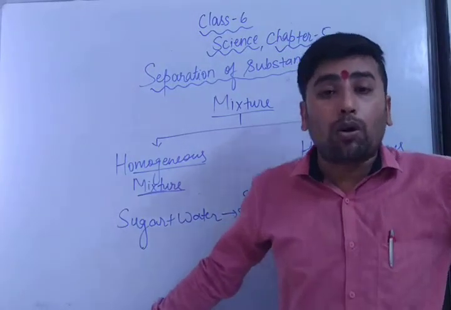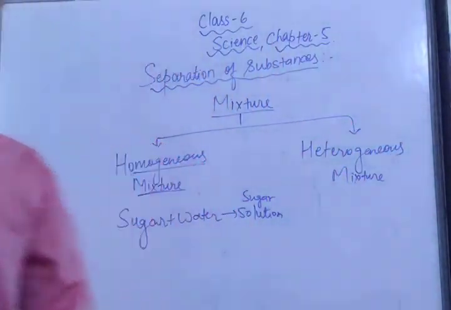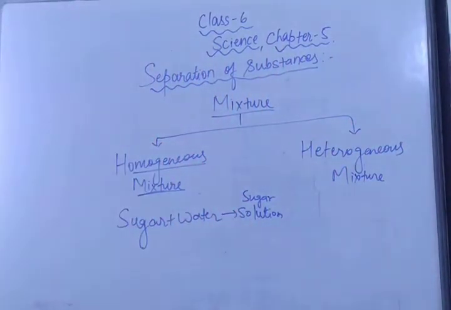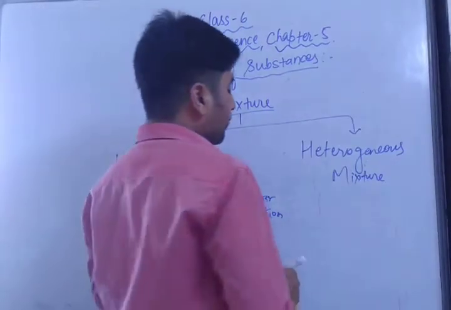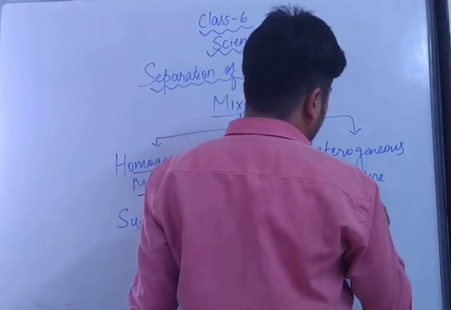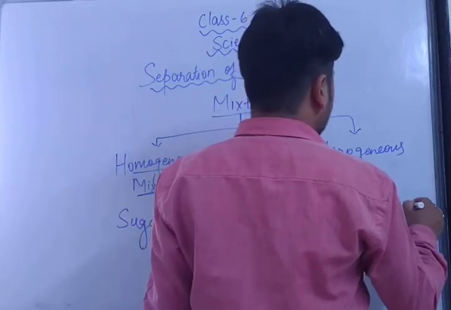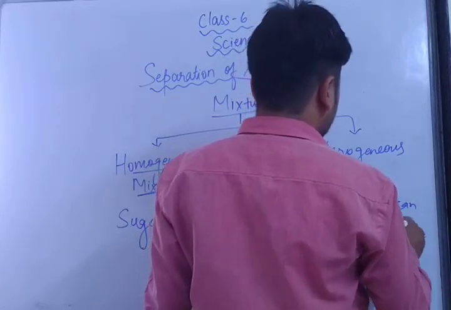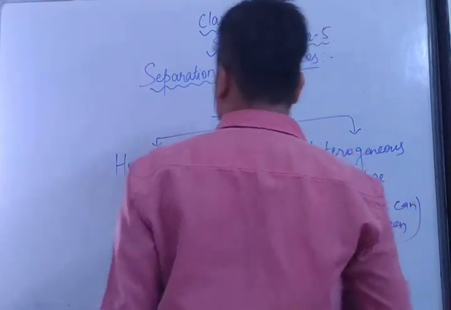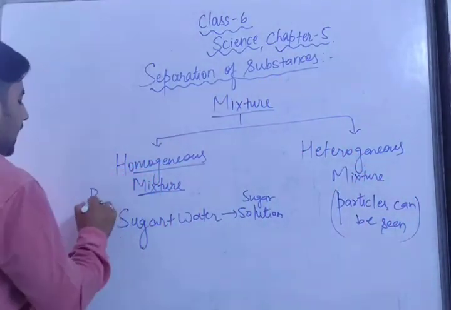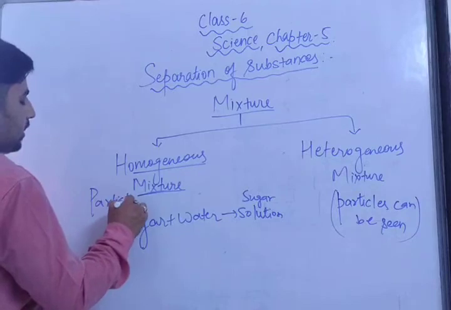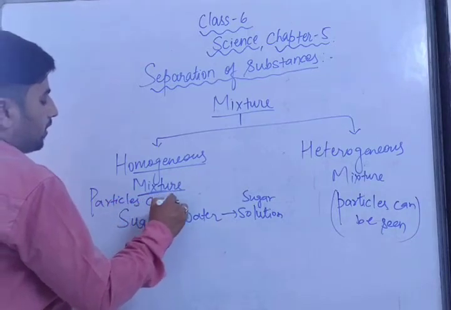But if we talk about the heterogeneous mixture, it is the mixture in which the particles or substances present can be seen. Here the particles of either the solute or the solvent can be seen, and here in the homogeneous mixture the particles can't be seen because it is dissolved 100%.